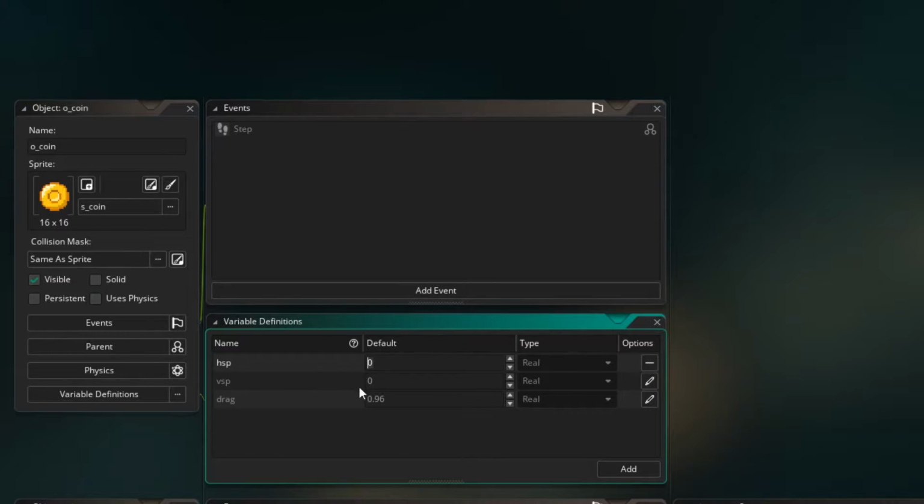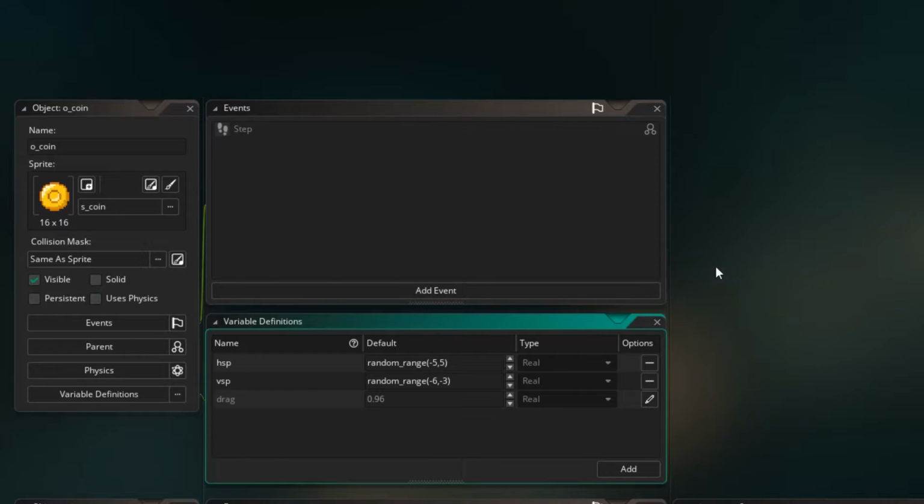I'm going to click this and I'm going to set our HSP, so that'll be our horizontal speed, to a random range value between -5 and 5. So it means it'll start out either moving to the left or the right or up, somewhere between -5 and +5. Now for VSP, I'm going to do a similar thing. I'm going to say random_range. And remember, a negative value for our VSP will move us up. So I'm going to set it to -6, -3. So we will move up when the object spawns.